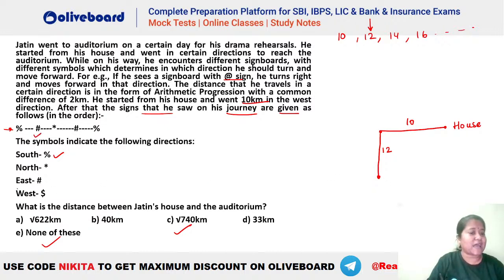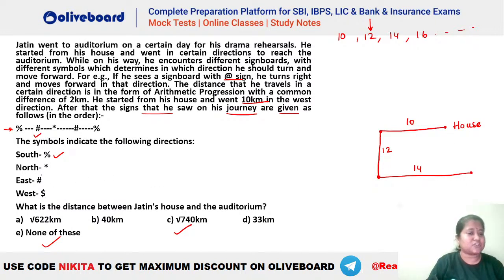This is your hash. Hash means east. So you can see from this particular point, he has to go hash, that is east. And he should go how much? He should go 14 kilometers. So this is your 14 kilometers here, right? So he comes 14 kilometers towards the east.